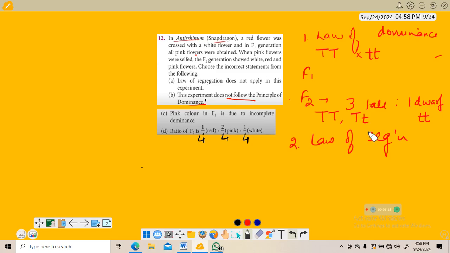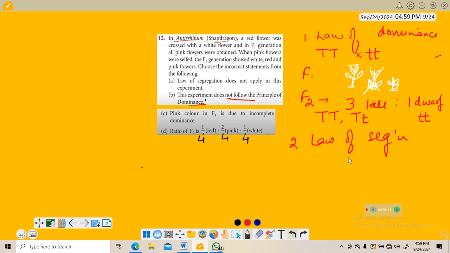Pairs means 2 alleles. Now only the dominant factor will be expressed. So this is about dominance. You cannot see any intermediate height. Let's say this is the height of a plant. This is tall and this is dwarf, but you will not see any intermediate height plant like that.